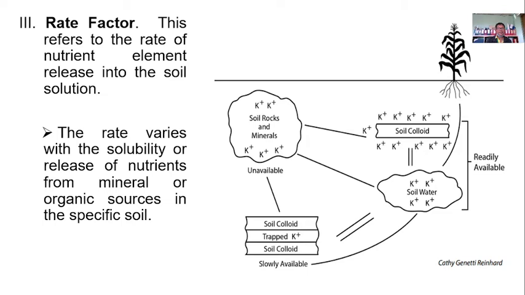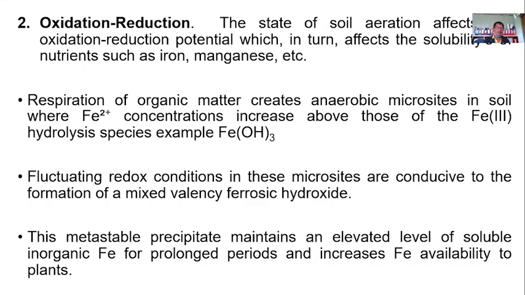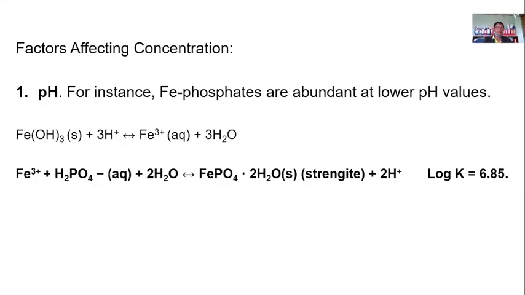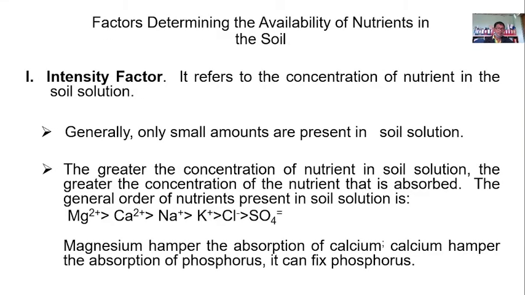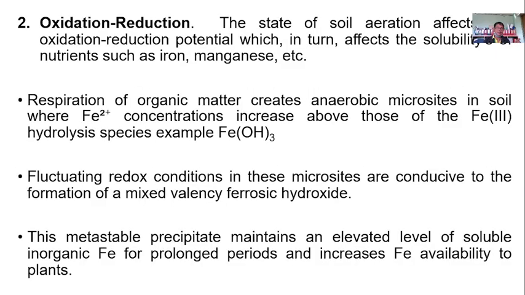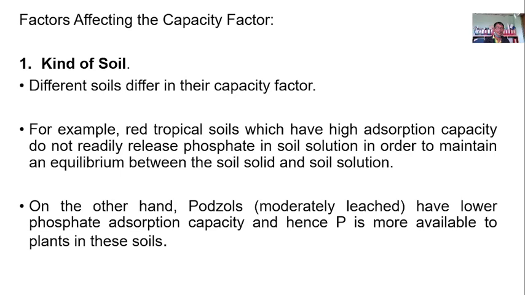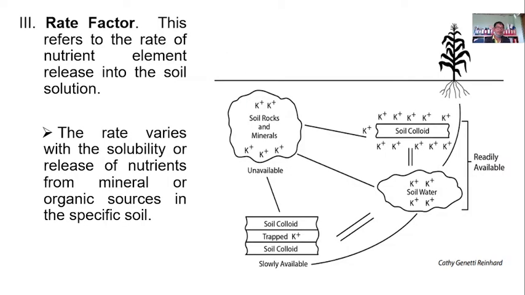Another factor that will determine the availability of the nutrient is the rate factor. So, one is the pH, oxidation reduction, the intensity factor, and then the other is the capacity factor, and then this rate factor.